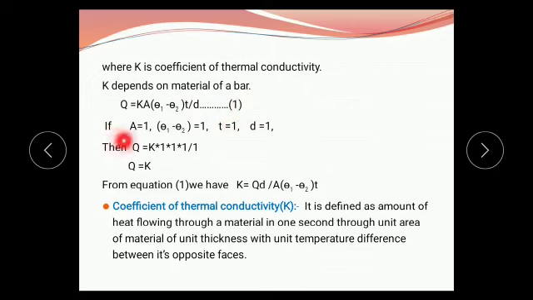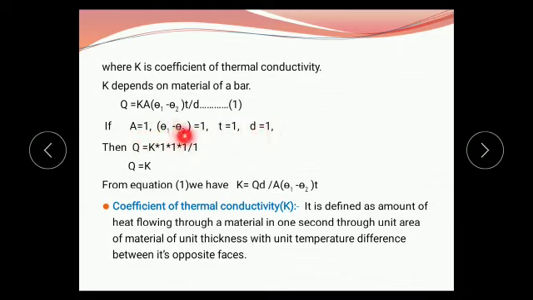Then if we consider that the cross-sectional area has value 1, that is called a unit area. The temperature difference, or change in temperature, is equal to 1, the time is equal to 1 and the distance between the two thermometers is 1. And remember one thing, when we take the value of any quantity as 1, it is called a unit quantity. Here all the values are equal to 1.